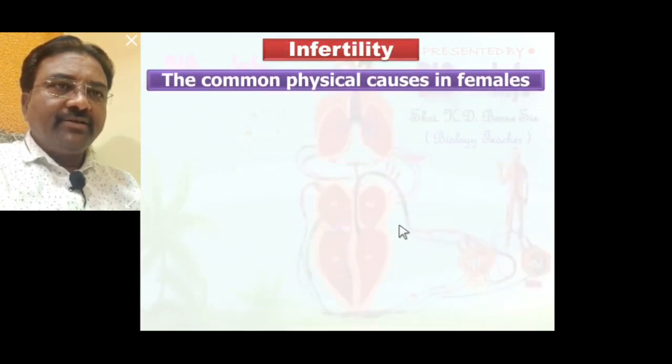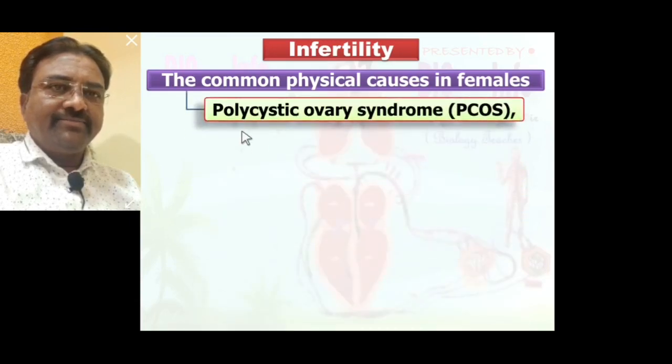Now, the common physical cause in female infertility is, first, polycystic ovary syndrome, in short PCOS. Consider the internal structure of the ovary. If many cysts develop inside the ovary and each cyst develops into a tumor-like structure, such a condition is polycystic.